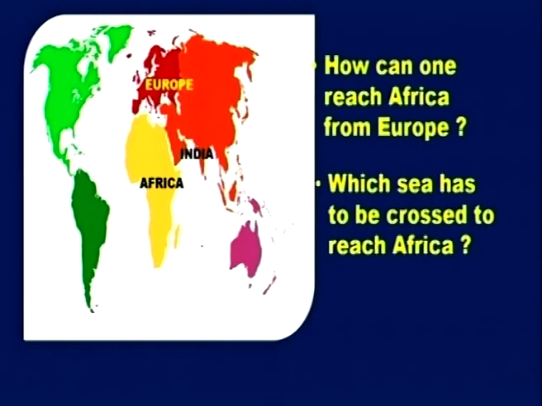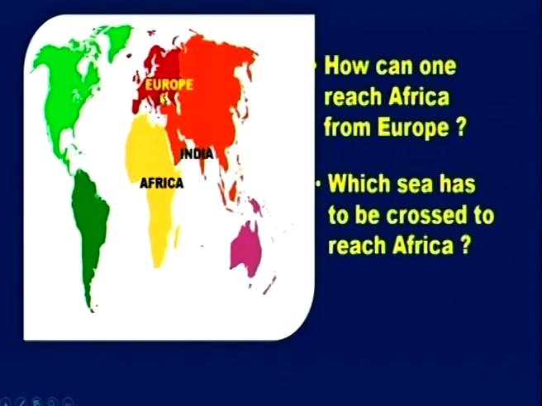Look at the map here. This is the coastal line. Can you see the coastal areas? Most of the countries from distant places used to come to the coastal areas of Africa to do trade. Trade means business, okay? Other than that, they did not know anything about Africa, right?